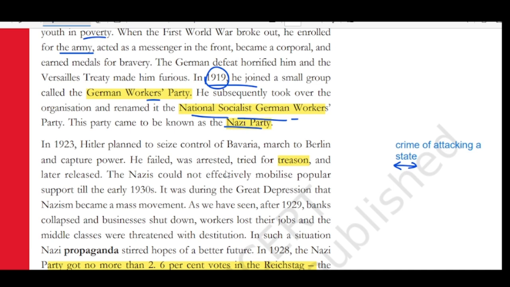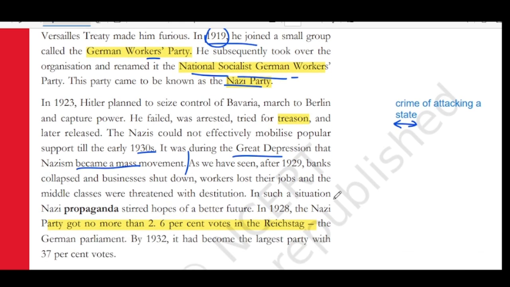The Nazis could not effectively mobilize popular support till the early 1930s. It was during the Great Depression that Nazism became a mass movement. As we have seen, after 1929, banks collapsed, businesses shut down, workers lost their jobs, and the middle class was threatened with destitution.